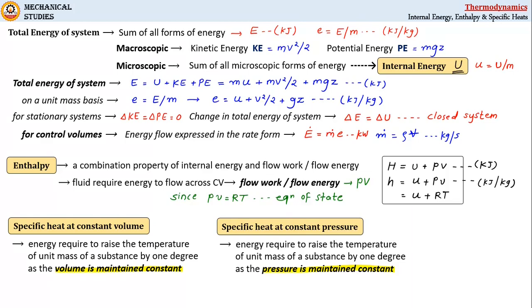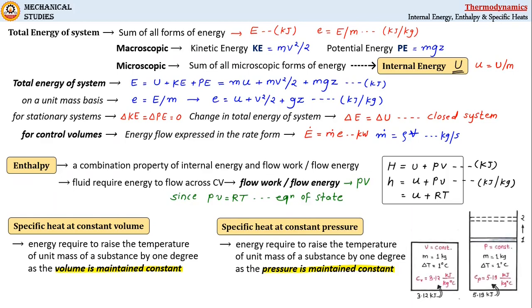To understand the difference between these two terms, let's consider helium gas heated at constant volume and at constant pressure separately in this diagram. The values shown here are for helium gas.